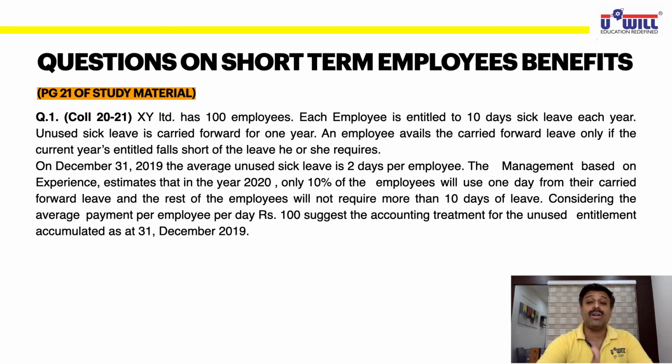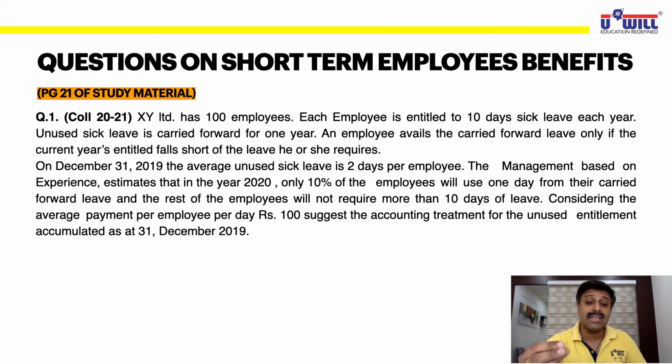Then in the next year, whatever we discussed, that if 1 lakh in the current year after 3 years is going to be 1,30,000. So the company has estimated that next year the company will be giving 100 rupees per day to the employees on an estimated salary basis. Considering the average payment per employee per day of rupees 100, suggest the accounting treatment for the unused entitlement accumulated as at 31st December 2009.